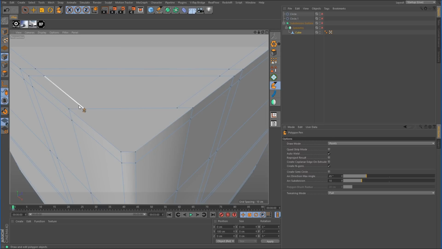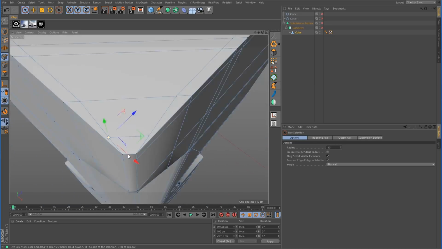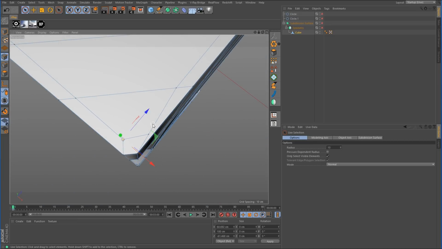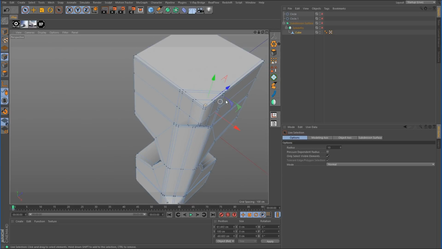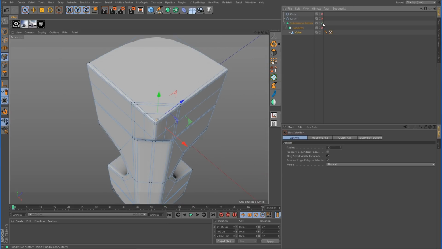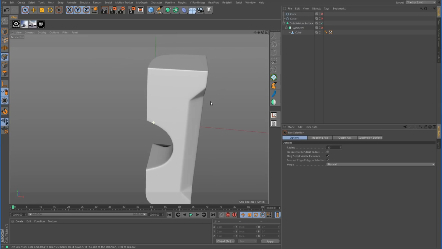And I'm going to do the same from that back corner over to here. Now we have to do something with these edges because they just come to a stop, and it needs to be a continual flow around this corner. So a quick and easy way of doing this is just to take this point over here, create another one from here to that edge point there, and we just want to make a cut between those two, and just move these points into place like that. And there you go. There's your continual flow around that edge. And if we turn the subdivision surface object back on, you can see it looks nice and neat.